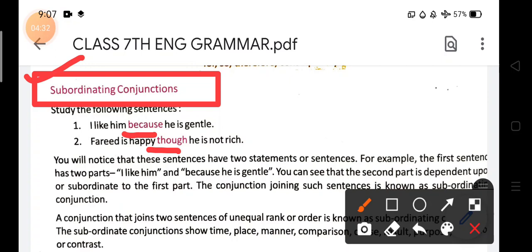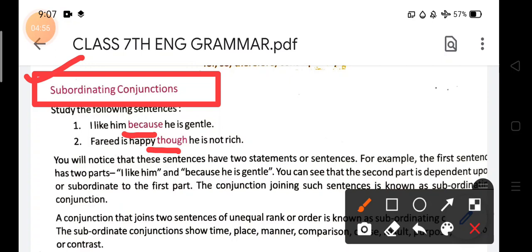And second, Farid is happy though he is not rich. Farid is happy though he is not rich. What is the example telling you? He is not rich, and yet he is happy. So these are the conditions that apply over here.